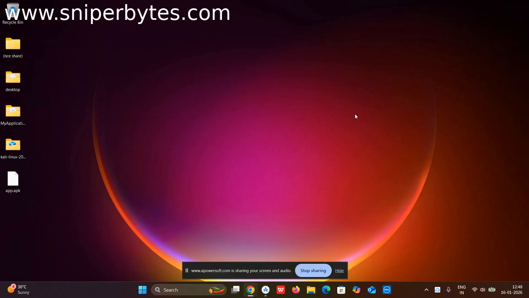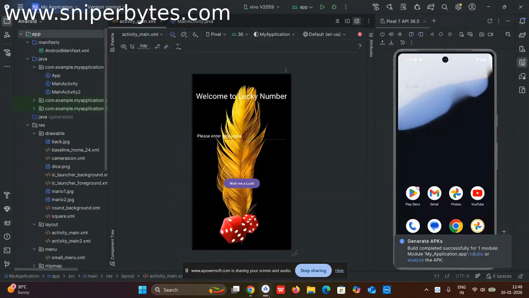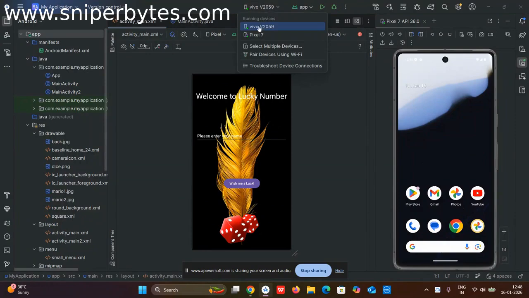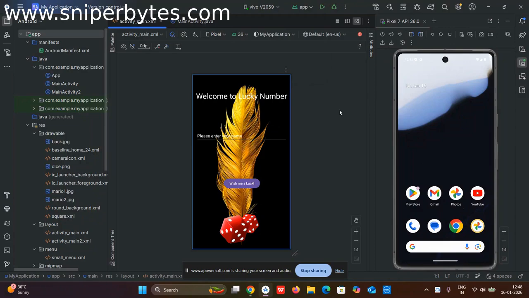Now, in this particular video, I'm going to show you how to install an APK file in my emulator and in my actual phone. If you have already connected your phone, I have a Vivo phone and also an emulator that is Pixel 7. I'll be teaching you via ADB how to install an APK file.